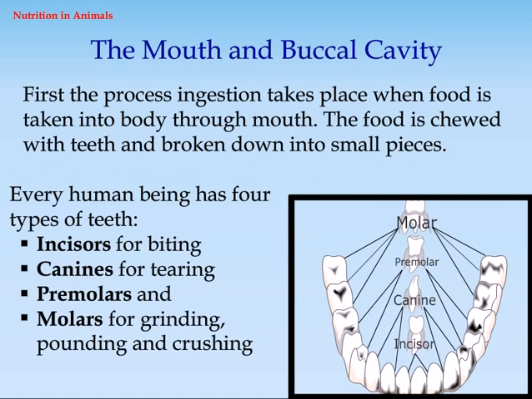The mouth and buccal cavity. First, the process of ingestion takes place when food is taken into the body through the mouth. The food is chewed with teeth and broken down into small pieces. Every human being has 4 types of teeth: incisors for biting, canines for tearing, premolars and molars for grinding, pounding and crushing.